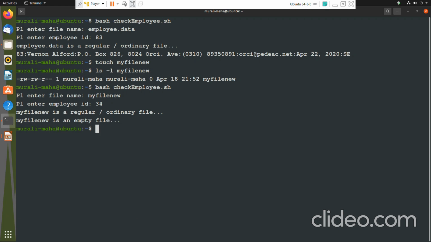So I believe now we are quite clear about how the if condition works. We have also learnt about the here document in this session.